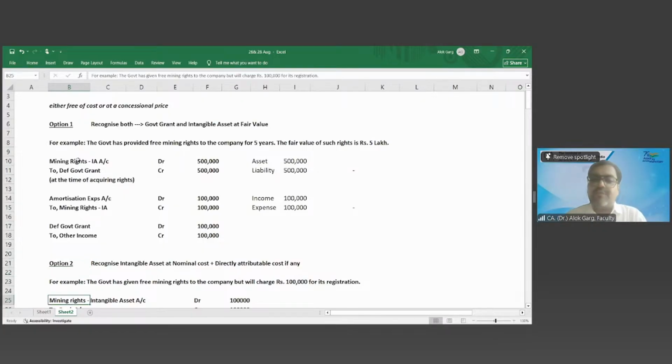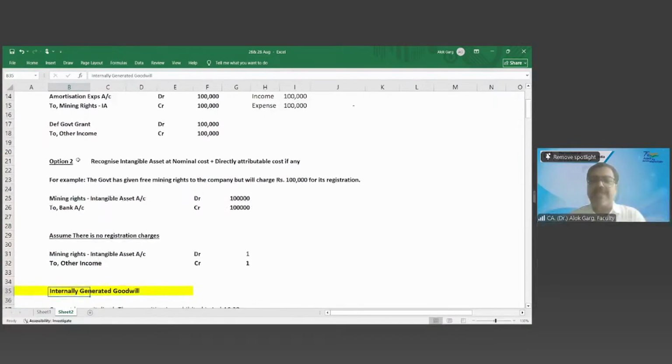So first treatment, let's say you have got an intangible asset free of cost from the government. There is no directly attributable cost, nothing, zero cost. At what value will you recognize? 1 rupee. It could be 100 rupees also. If you pass an accounting entry for 100 rupees, it is not wrong. So nominal amount means the amount only for identification purposes, so that when you do the physical verification, that intangible asset must be there, right? So identification purpose के लिए आपको करना है 1 rupee.